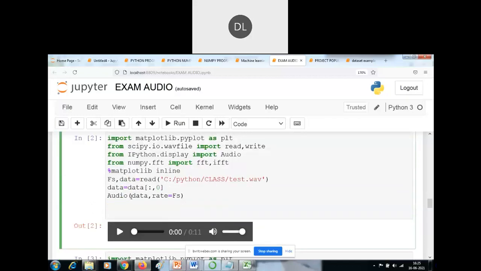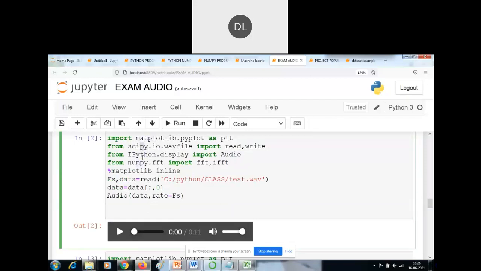So after loading this audio data comma rate equal to frequency, it is used to play the audio. Suppose if you want to play the audio, then you have to import the audio library here. Import Audio from IPython. So you have to import all these libraries. Otherwise, these libraries are not going to work. Okay.